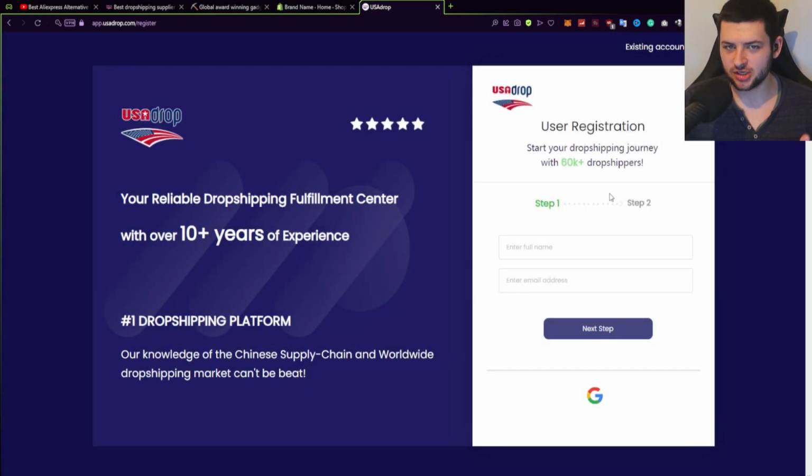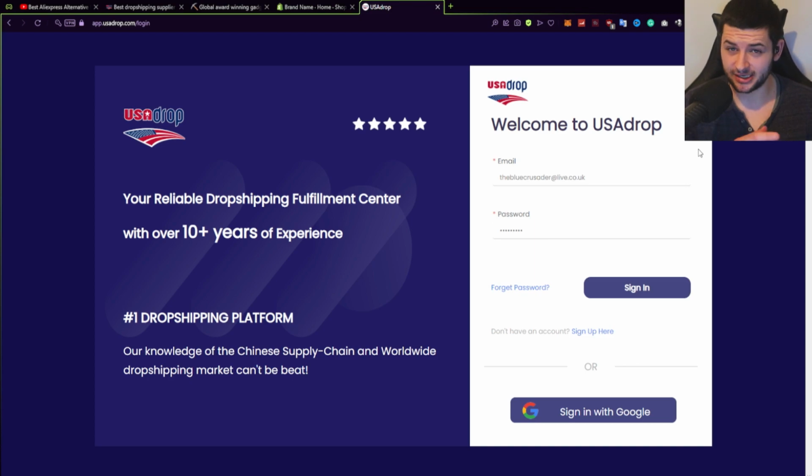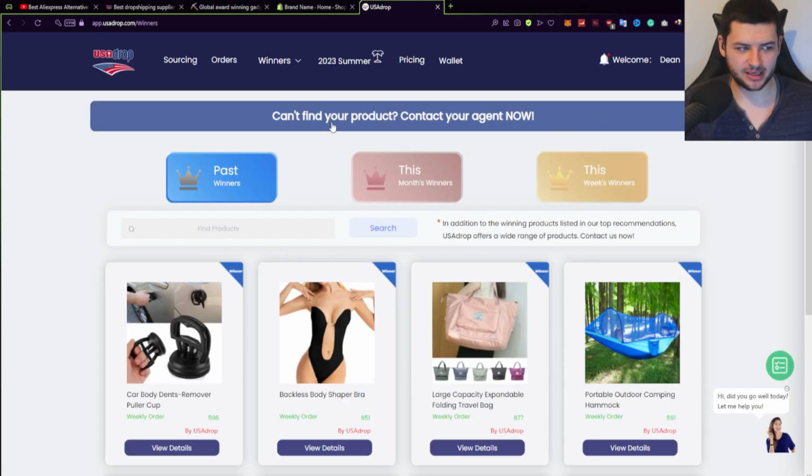Now, if you've made a USA Drop account and registered like I told you to do in the last step, now you can log in. Okay, so press sign in at the top. If you didn't create an account on the website, then go back and do that and use my link, because if you use my link, it will give you access to more features on their platform. So now you can see I have my account all logged in.